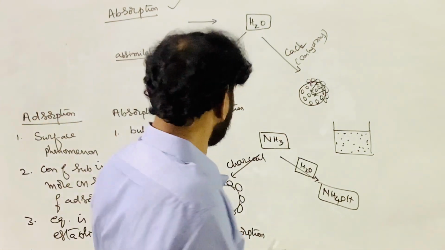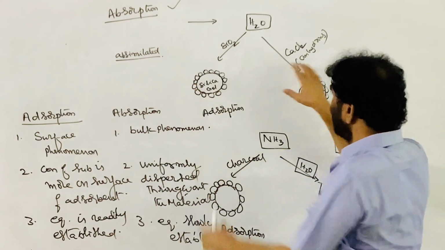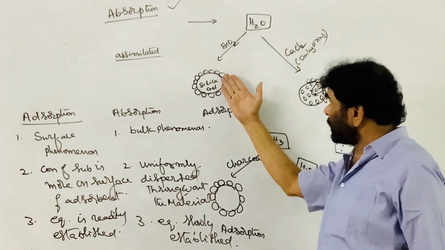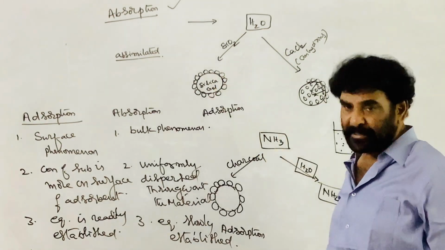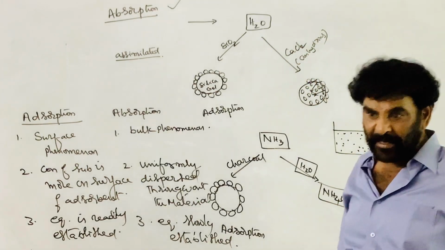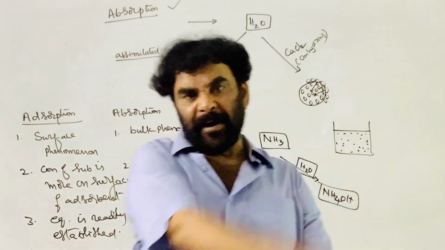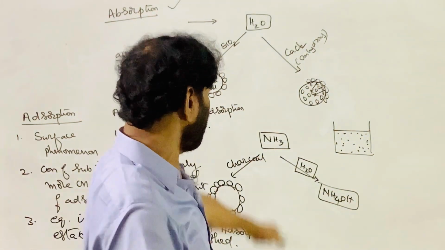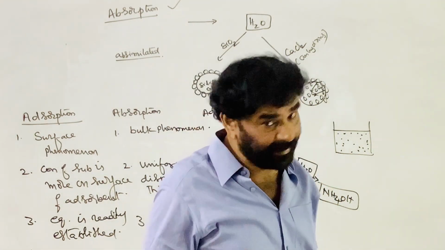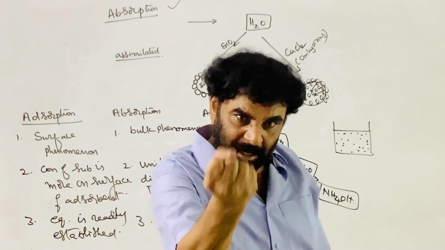I told you the examples. Water vapor is adsorbed on the surface of silica gel, whereas the same water vapor is absorbed by calcium chloride. The water vapor moves inside uniformly, due to the formation of hydrated calcium chloride, CaCl2·6H2O, where the inner molecules are also involved.